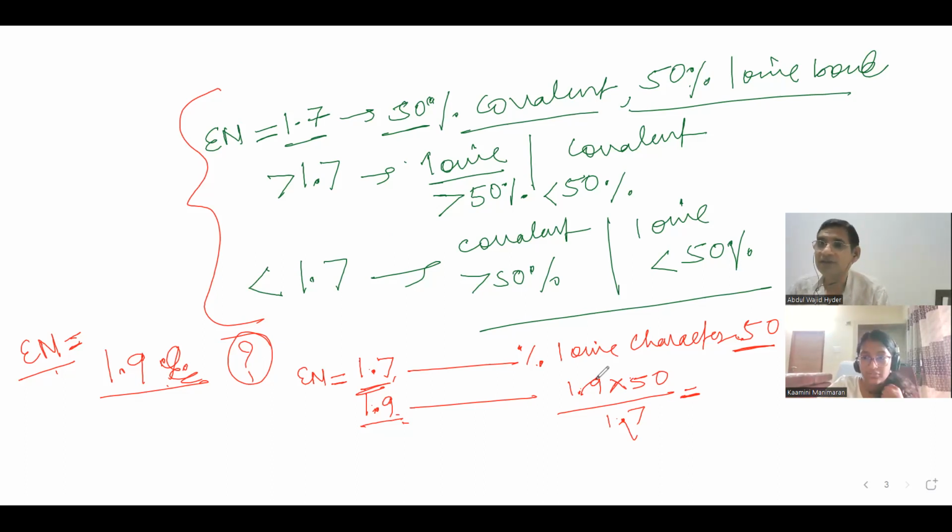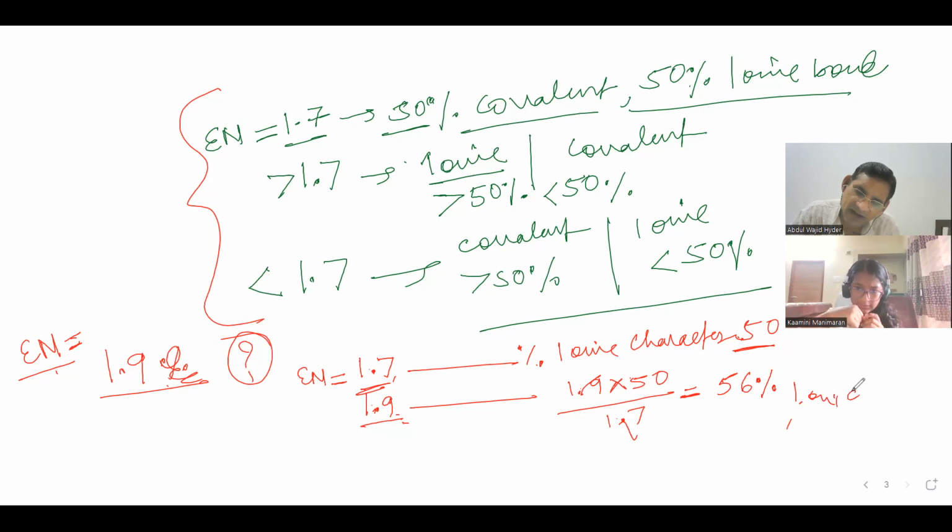The answer is around 55.88. Fine. So 56% ionic and 44% covalent.